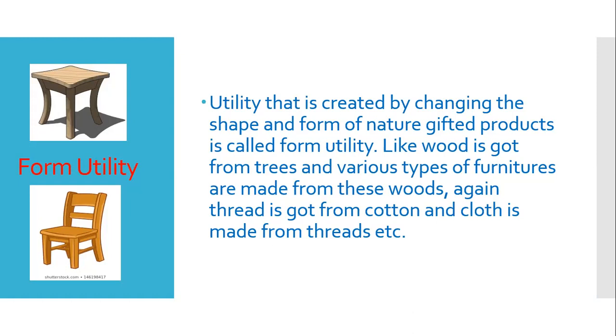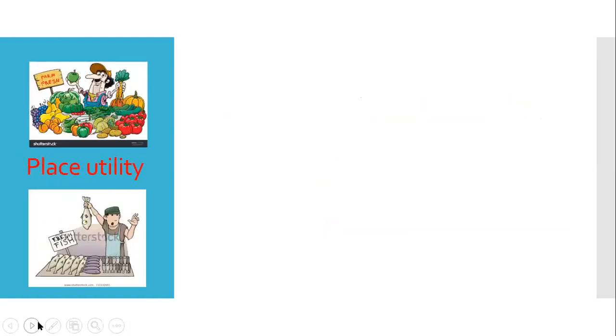Again, thread is got from cotton. Cotton is a natural product. Thread is got from cotton, and cloth is again made from that thread. So these are all examples of form utility.